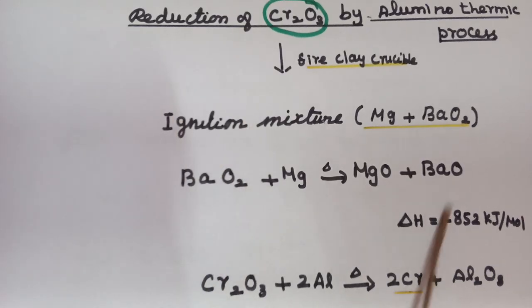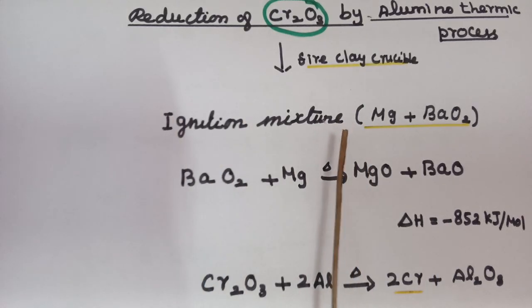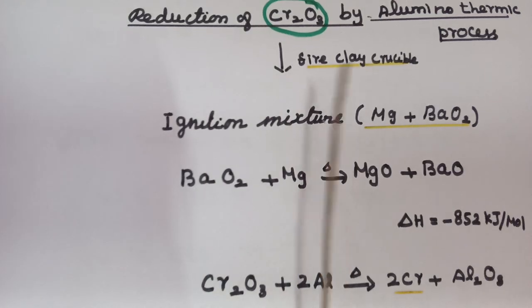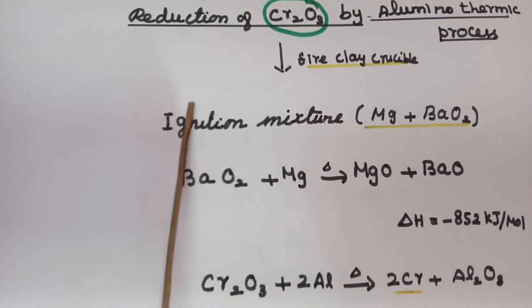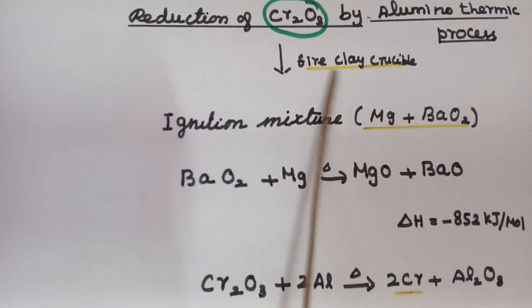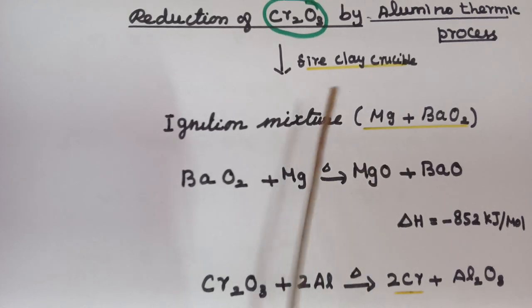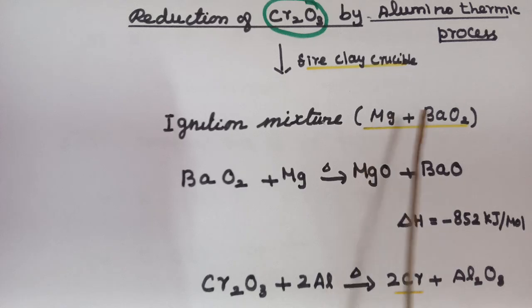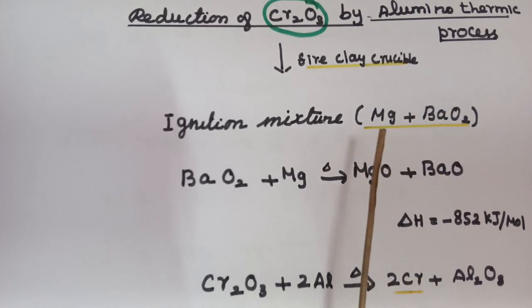In the aluminothermic process, in the last video I showed the diagram. What happened in the fire clay crucible? When the ignition mixture in the fire clay crucible is ignited, the ignition mixture is nothing but a mixture of magnesium and barium peroxide, children.